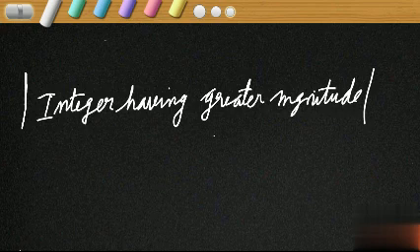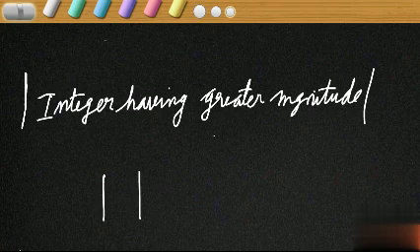Clear? What we have to do? We have to take the magnitude of the integer having greater magnitude. We have to take the greater magnitude integer and its magnitude. What is the meaning of this symbol? It reads as magnitude.